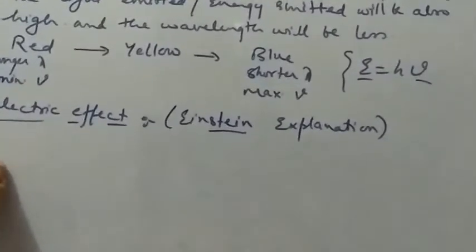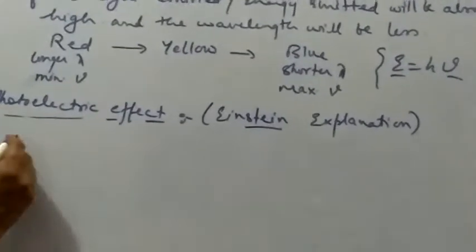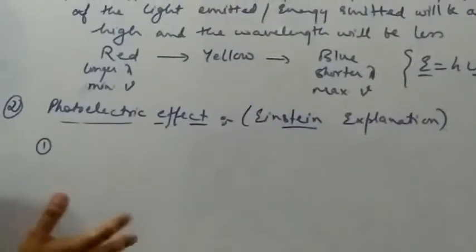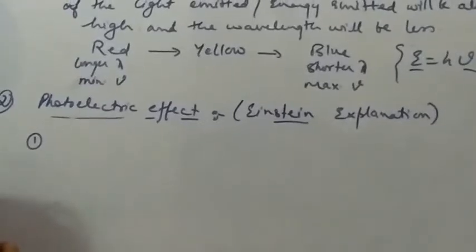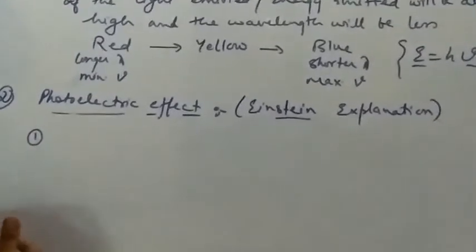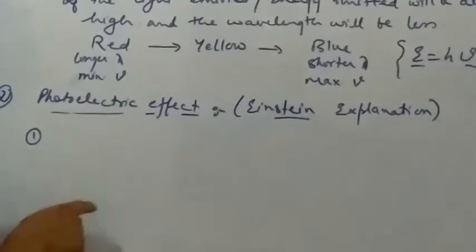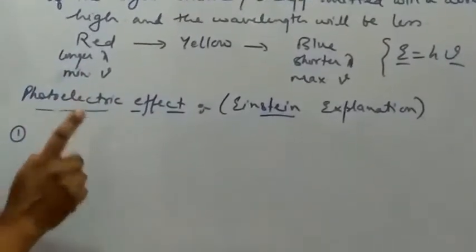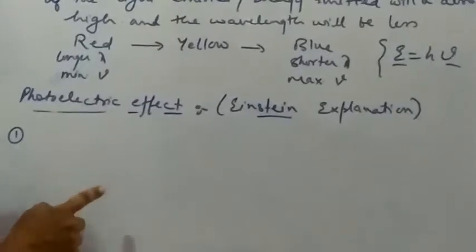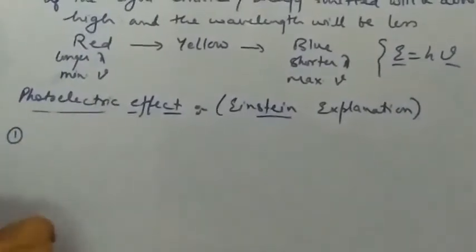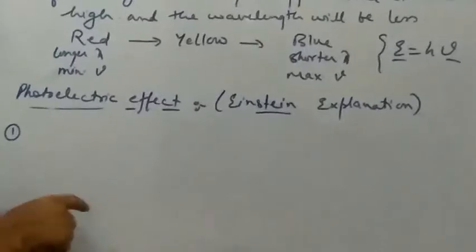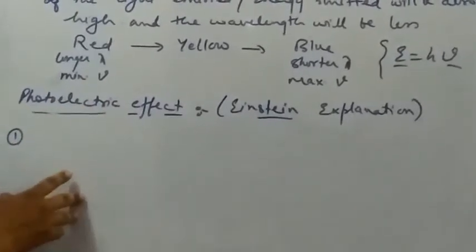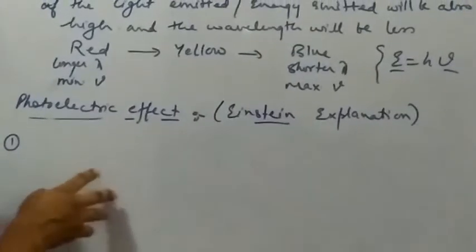Now here you should know that the electrons are held to the atom through the attractive forces of the nucleus. So when radiation of a particular frequency falls on the metal surface, a particular light, it is related with a certain definite amount of energy. Now that energy will be transferred to the atom, right? Transferred to the electron. Now the electron is bound to the atom or the nucleus through certain energy, right?